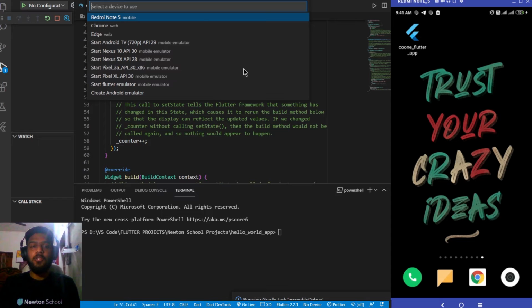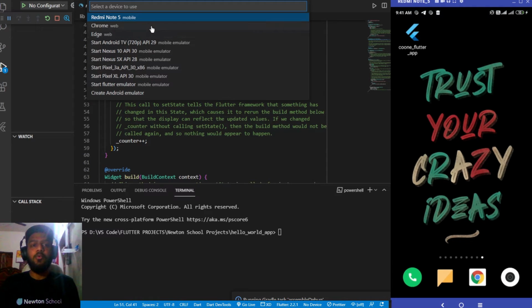From this option you can select from all of the emulators or all of the devices which are currently available for you or are connected with your PC. So I have my mobile connected, and apart from that I have some other mobile emulators which I can start for running my Flutter app.